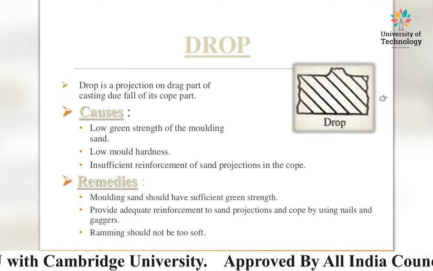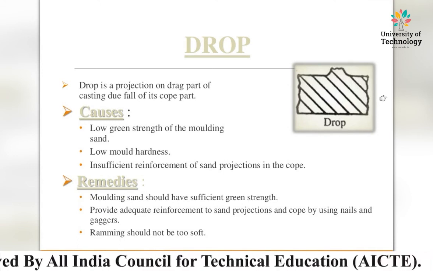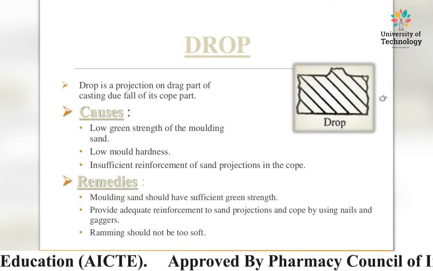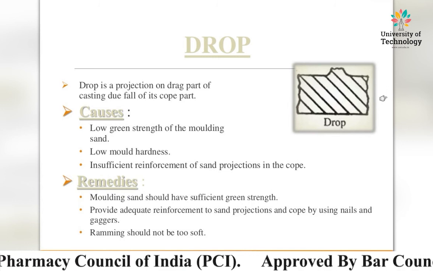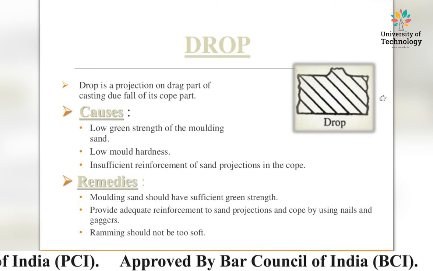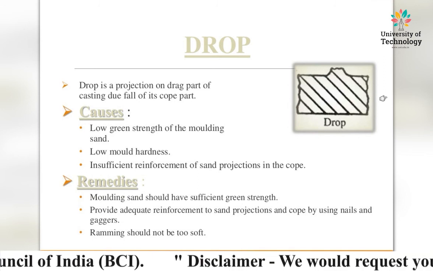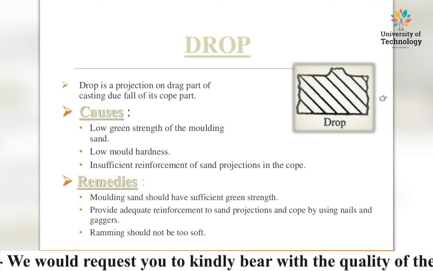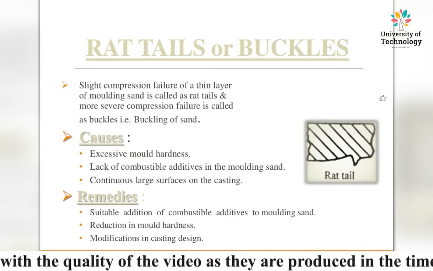Some remedies for removing this type of defect from the casting: molding sand should have sufficient strength, provide adequate reinforcement to sand projections in the cope by using nails and gaggers. Ramming should not be too soft. These are the remedies of this type of casting defect.